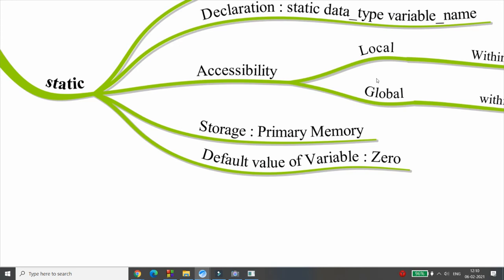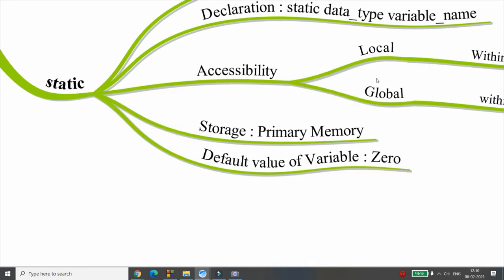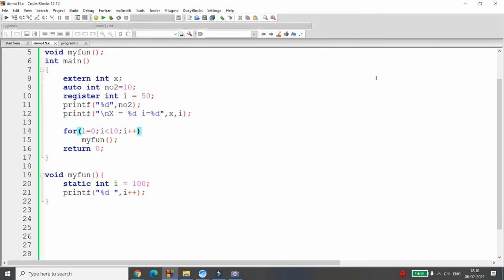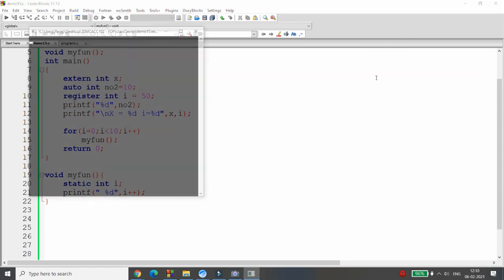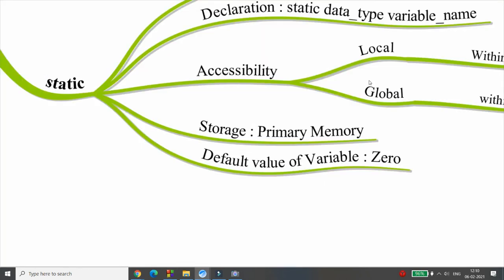Default value of the variable static is 0. So what happened in this case? Please see carefully. What happened in this case? If you are not initializing the variable i, then what happened? It will simply retain the value. It will start with the 0 and you will get the 0, 1, 2, 3, 4, 5, 6, 7, 8, 9. Right? So default value of the static is 0.